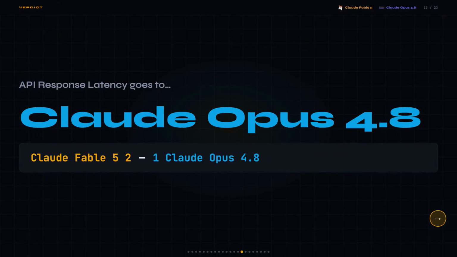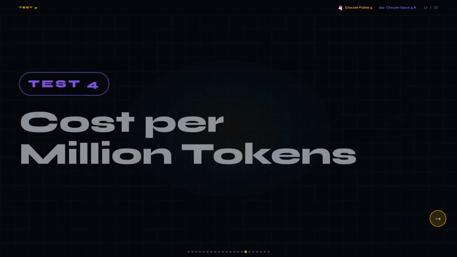Opus 4.8 takes test 3, and honestly, this one surprised me more than I expected. I figured Fable 5 would be a bit slower, but a 109-second wait versus 60.9 seconds is something you actually feel, not just a benchmark stat. Opus 4.8 also has a fast mode running at about 2.5 times standard speed, which Fable 5 simply doesn't offer. So that's 2 for Fable 5, 1 for Opus 4.8.